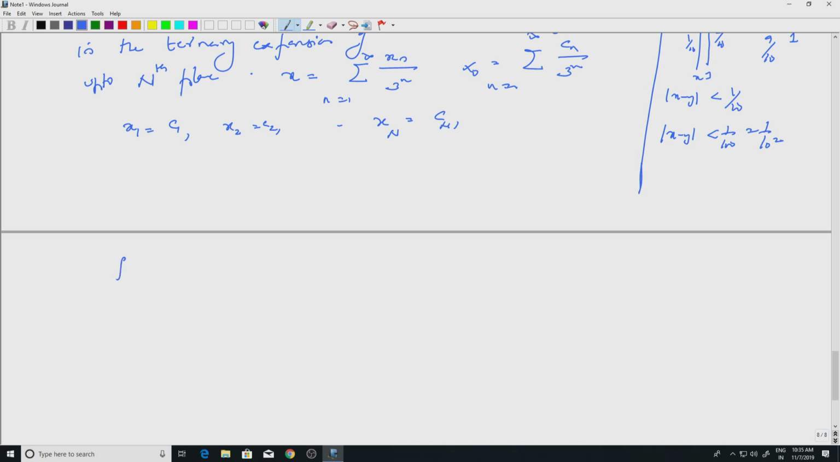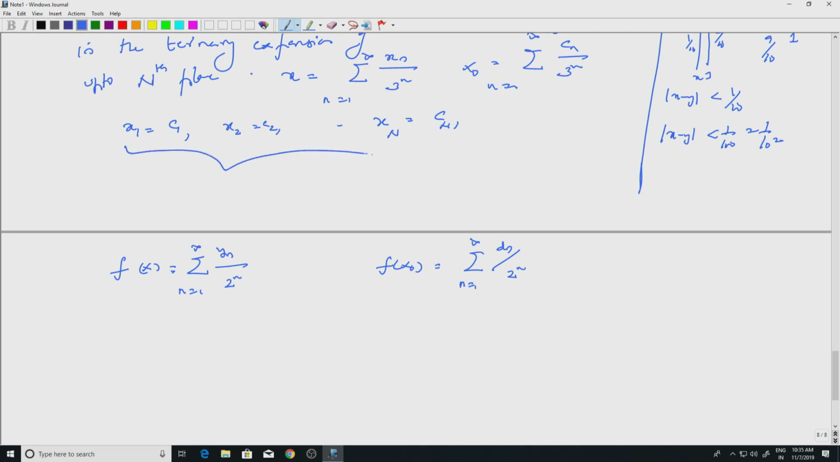So, we have f of x and we have f of x naught, right. So, they have binary expansion, right. So, let us say they are given by summation y n by 2 to the n, and f of x naught is summation d n by 2 to the n, right. Remember, the range has binary expansion, domain has ternary expansion. Well, because